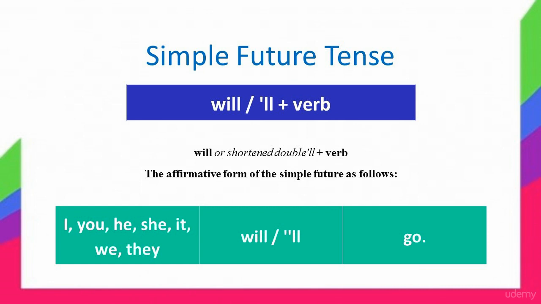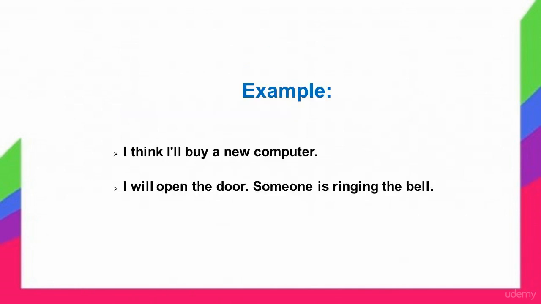Let's start with the simple future tense. The simple future is formed as follows. Will, or shortened 'll, plus a verb. The affirmative form of the simple future is as follows. For example, I think I'll buy a new computer. I'll open the door. Someone is ringing the bell.